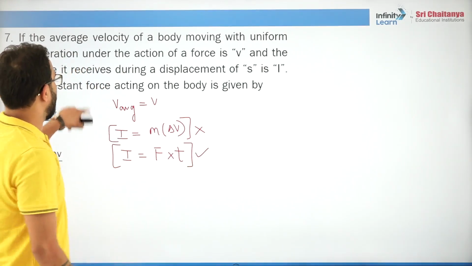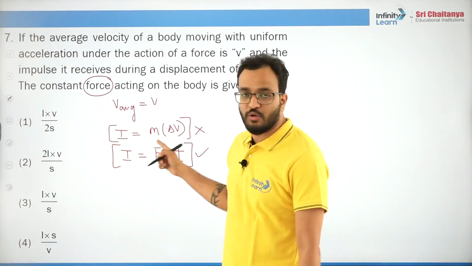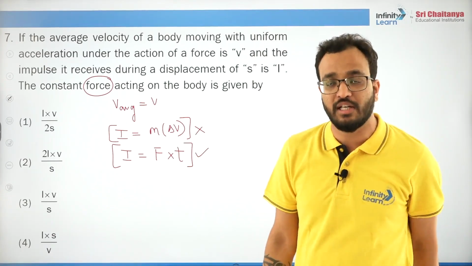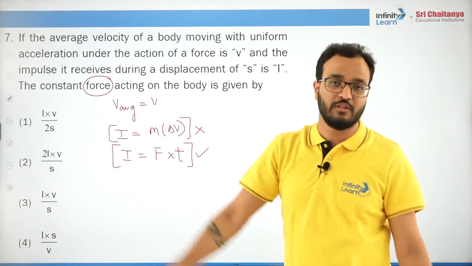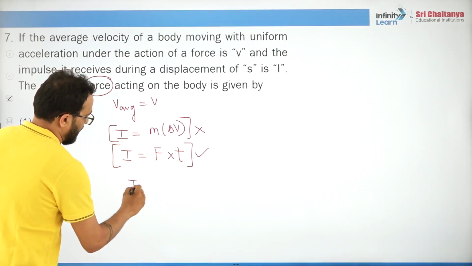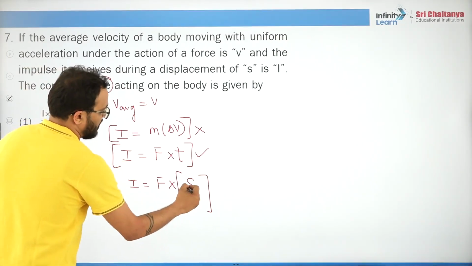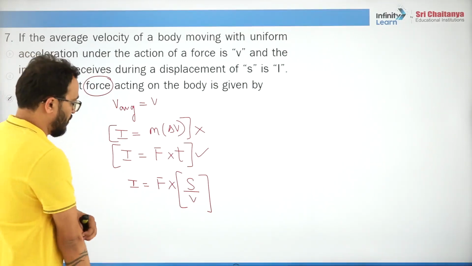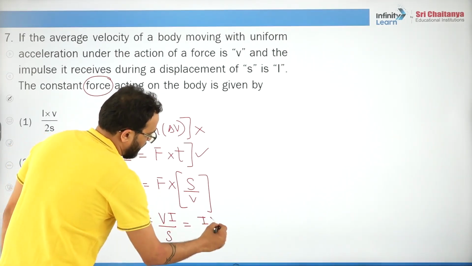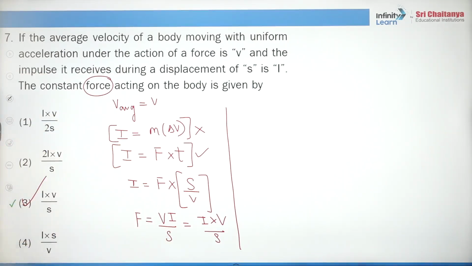Because anyway, in this question they are asking about force. If they are asking about force, then why would we go with the other formula? Even though it is right, they are discussing neither the initial velocity nor the final velocity. Plus, they have asked for force. So we just need to figure out the time, that's all, nothing else. The question is very simple. So you will say, impulse is equal to force into time. And what is time? Time is displacement upon average speed. So force will be I v by s, or as it is written here, I into v by s. That is the third option, right?